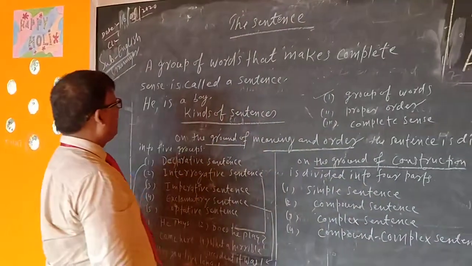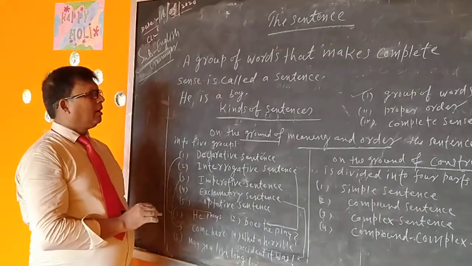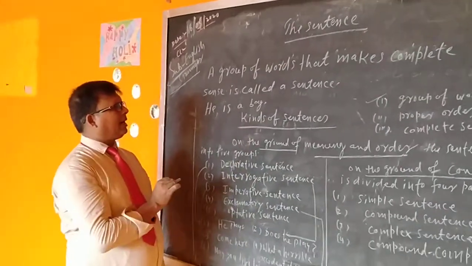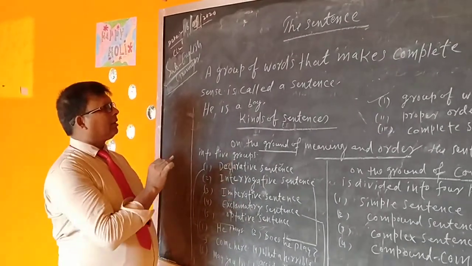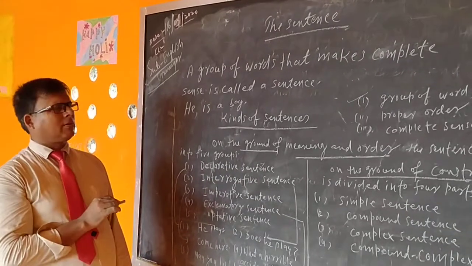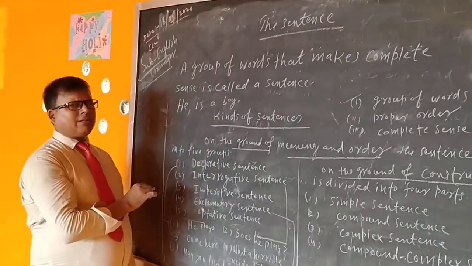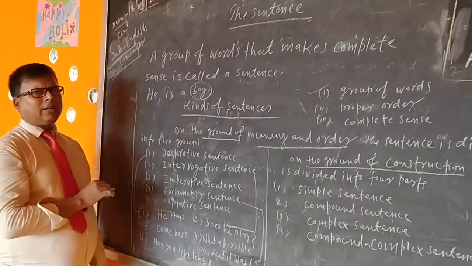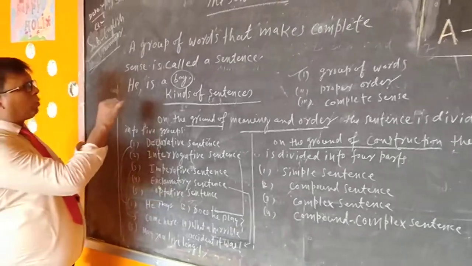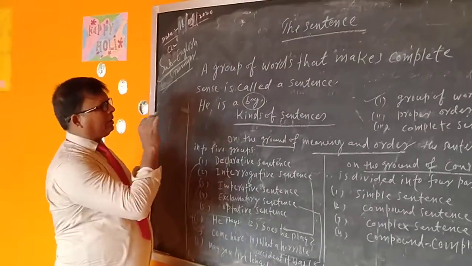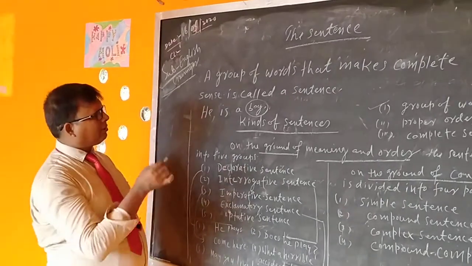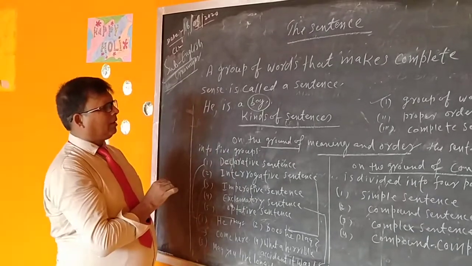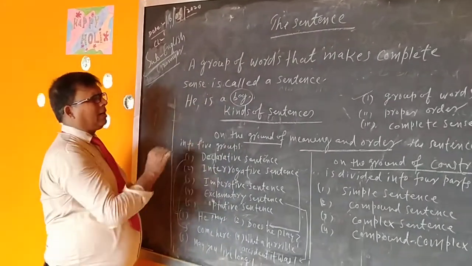Complete sense. Sense means the listener should understand what the speaker wants to say. It means sense. He is a boy. It means there is a person who is a boy. So what the speaker wants to say, it is clear. The listener can understand in the same way as the speaker wants to say. So sense is clear. So "he is a boy" is a sentence.